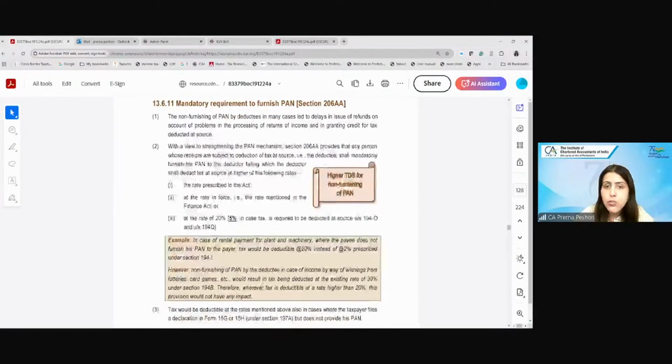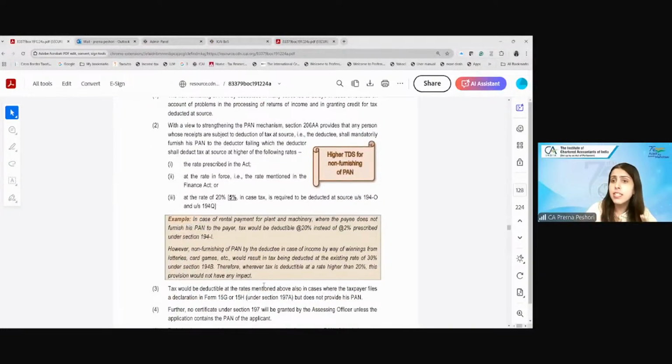Now, what is 206AA? 206AA says that if the payee does not furnish the PAN, then the TDS will be at a higher rate. What will be the higher rate? Higher of the TDS rate or 20%. In the case of 194O or 194Q, the highest rate will be 5%, not 20%.